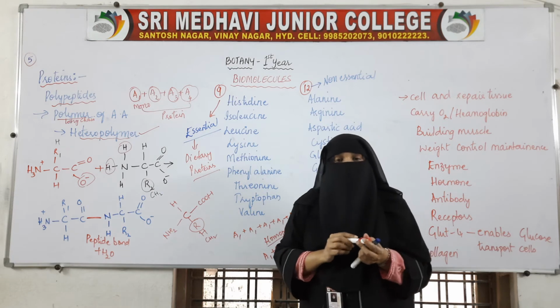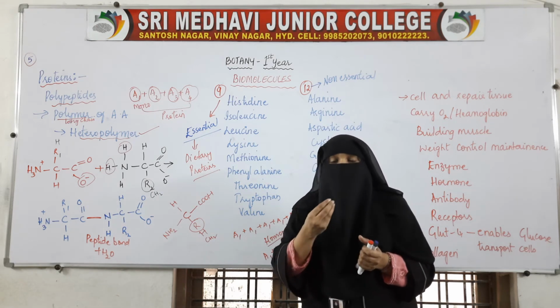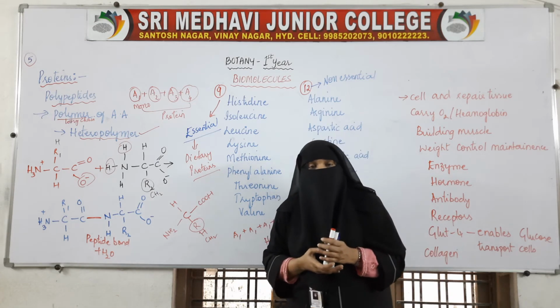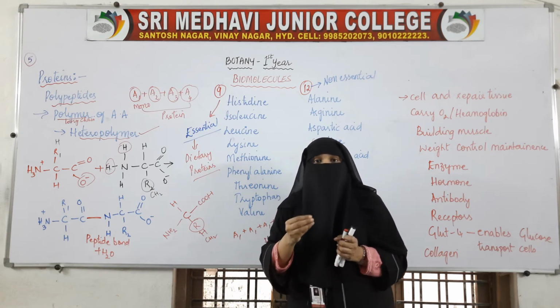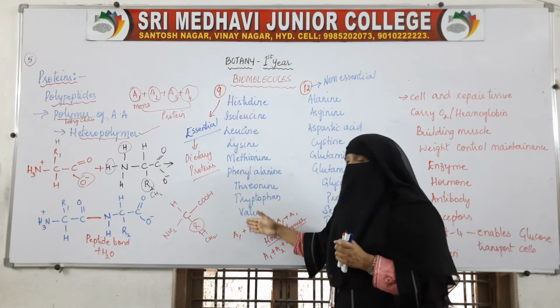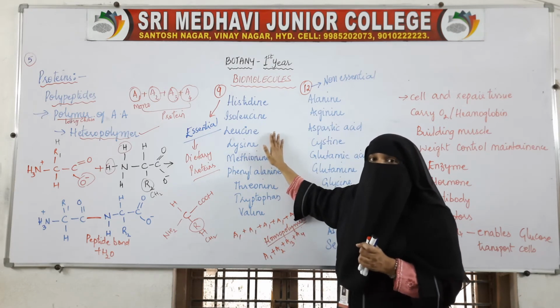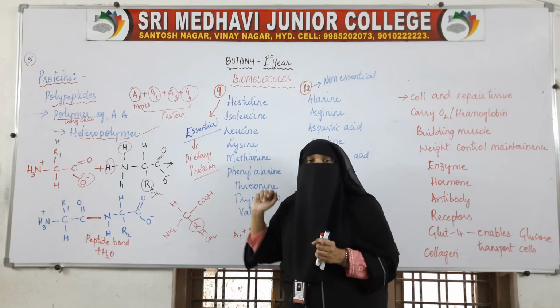Dietary proteins, in the sense, the food which we eat consists of proteins also. In that food which we eat, these will be present. These will not be produced by our body. When we eat the food, then only we can get these amino acids.